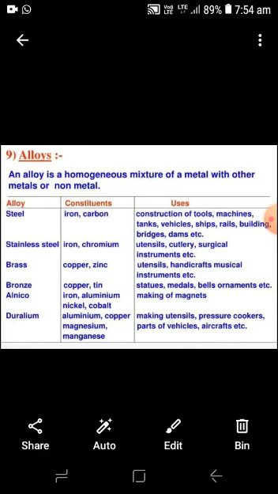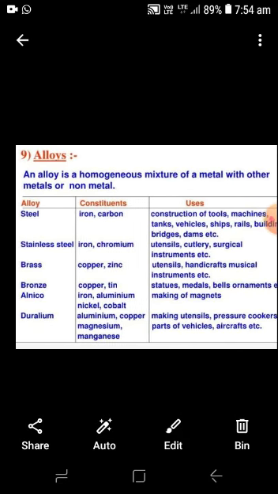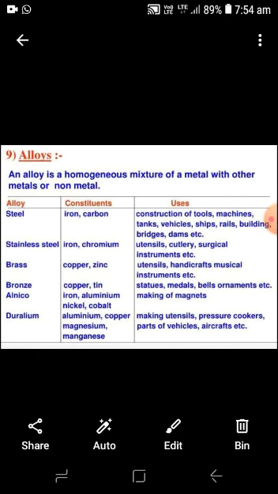Now we see alloy. An alloy is a homogeneous mixture of a metal with other metals or a metal with non-metals. When we mix a metal with other metals or non-metals, its nature changes, and that's why the alloy behaves with a different nature.